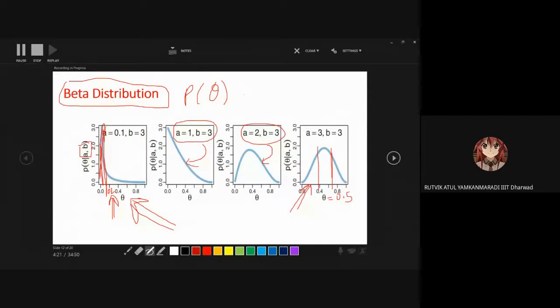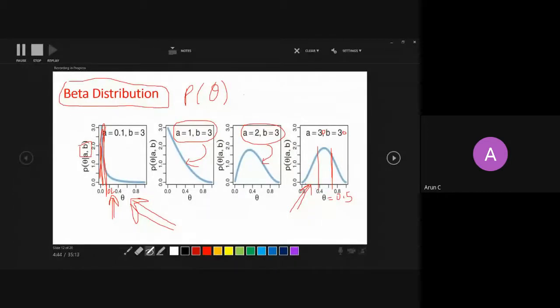Also, sir, the values in the last one, a equal to 3 and b equal to 3, they can be any random values, right? They just want to highlight the fact that a should be equal to b. If A equals B, and A is 30 and B is 30, then what will happen?